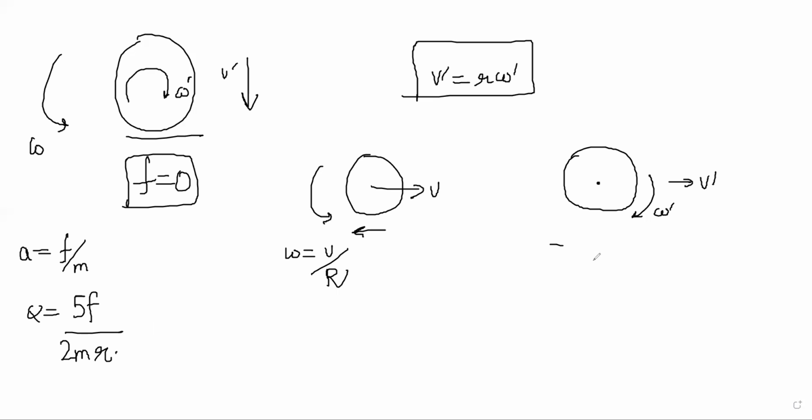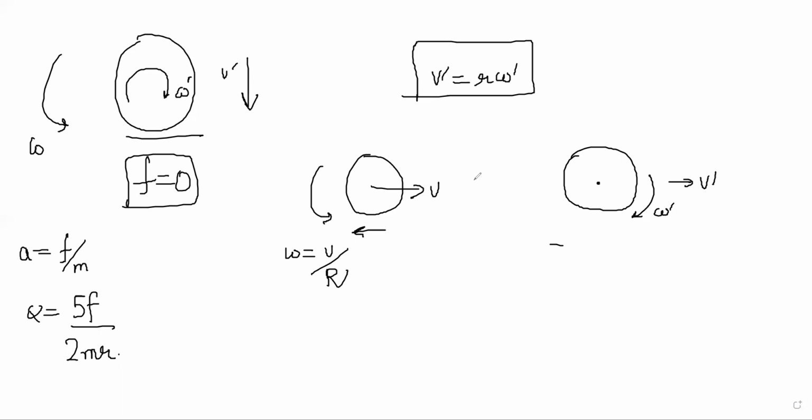So we get omega dash is equal to omega initial minus alpha t, right? So omega dash is something, omega initial is negative of V by R, no? Initial is opposite direction. Oh, wait, 1 second. Actually, you don't do it like this. Just say that final is positive, 5F by 2mr.